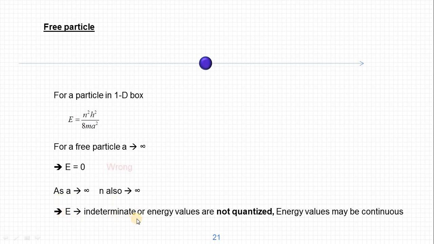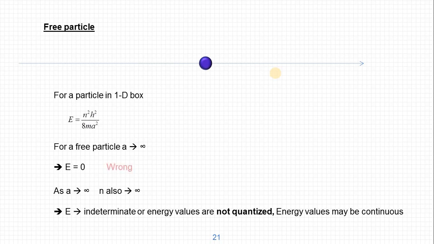The indeterminate indicates that the energy values are not quantized. It can take any value. The energy values may be continuous. So for a particle which is moving freely, the energy values are not quantized. It can take any value from 0 to maximum.